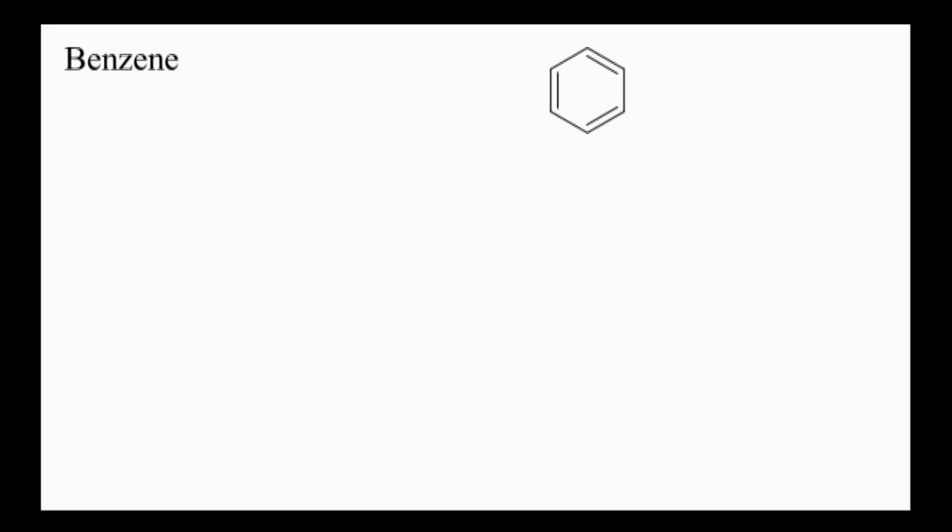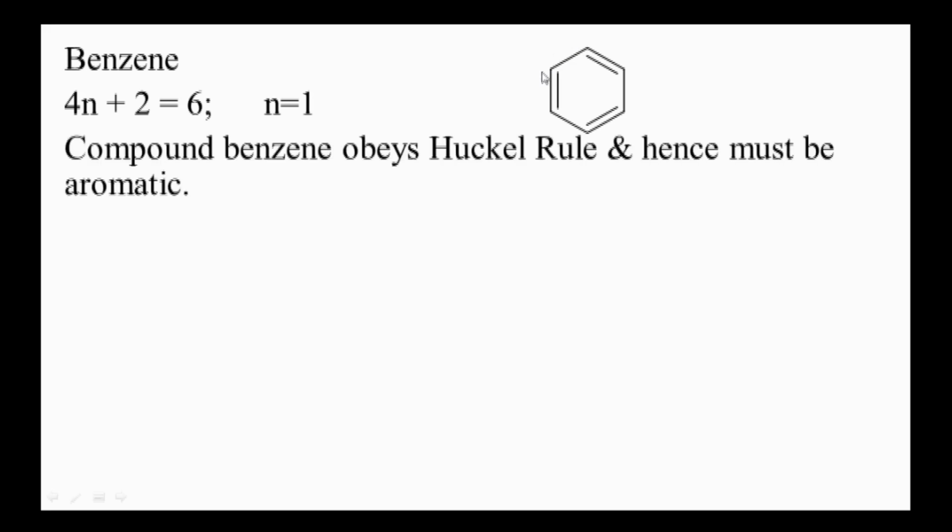Now we will understand this by taking some examples. First is benzene. Benzene has 3 pi bonds. So the number of pi electrons in this benzene structure is 6. So 4n plus 2 is equal to 6 and n is equal to 1. n is an integer number. Similarly, the pi electron cloud is equally distributed on all the carbon atoms present in benzene. So the compound benzene obeys Huckel rule and hence it is aromatic.